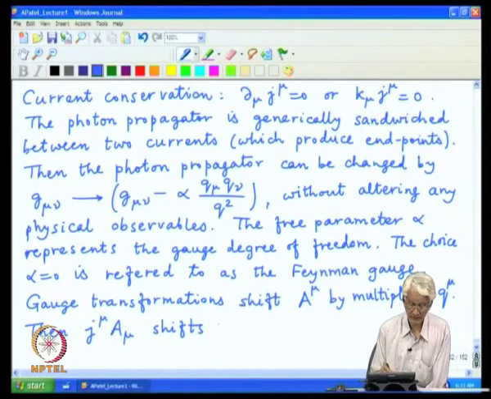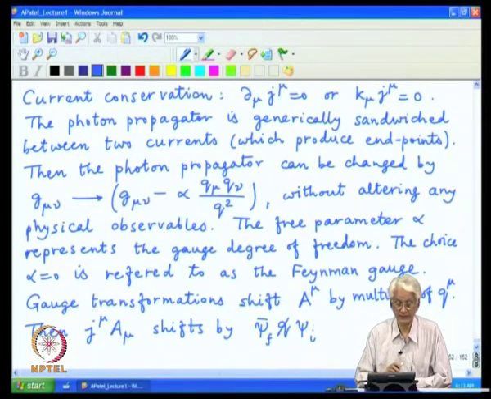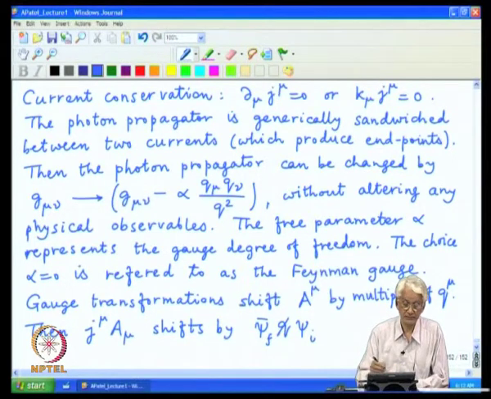And if we use the Dirac equation structure for J mu, then it will be the expression of psi bar q slash psi, where the interaction was psi bar a slash psi, and this is the particular shift. And now the theory has to retain gauge invariance.